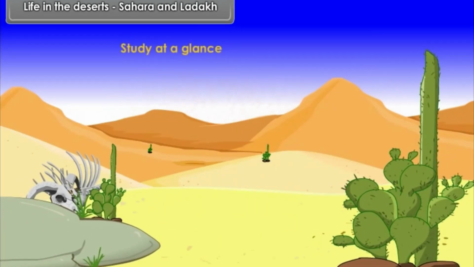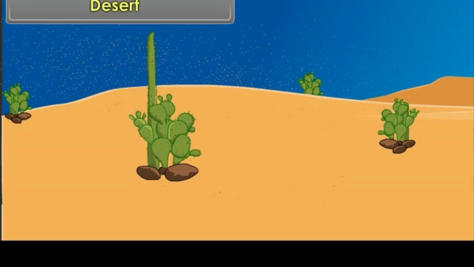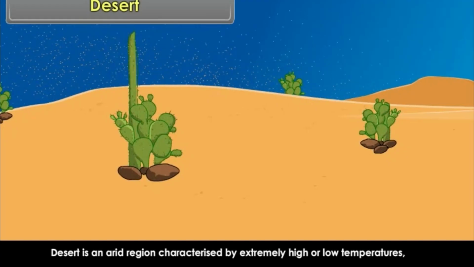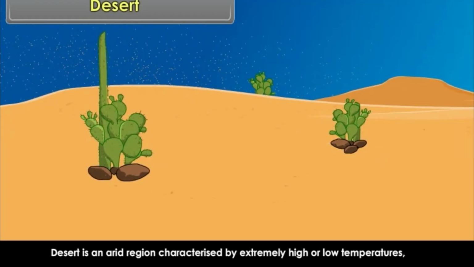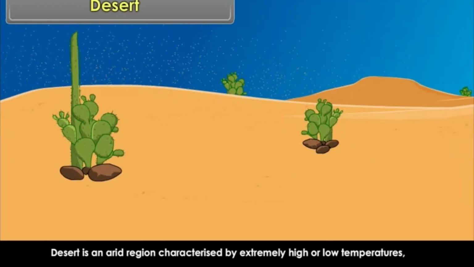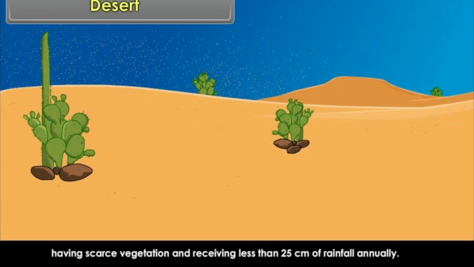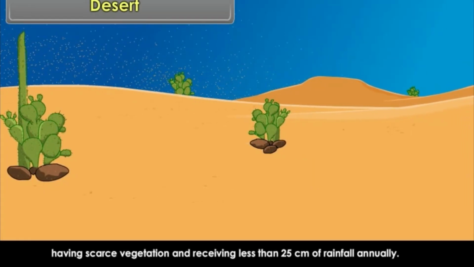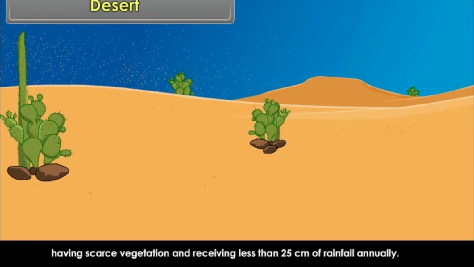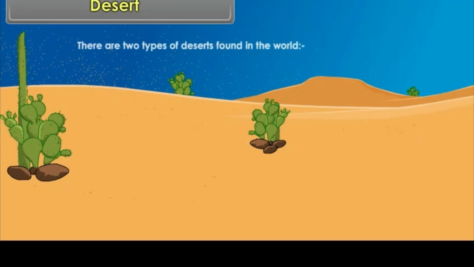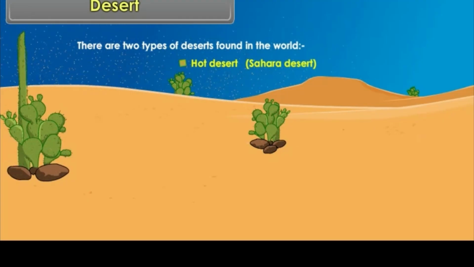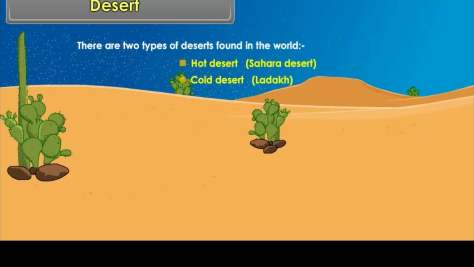Study at a glance: Desert, Sahara Desert, Ladakh. A desert is an arid region characterized by extremely high or low temperatures, with scarce vegetation, receiving less than 25 centimeters of rainfall annually. There are two types of deserts found in the world: hot desert, Sahara Desert; cold desert, Ladakh.